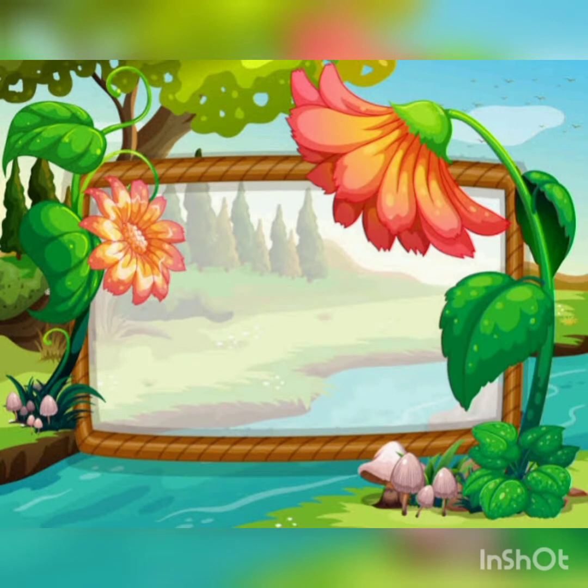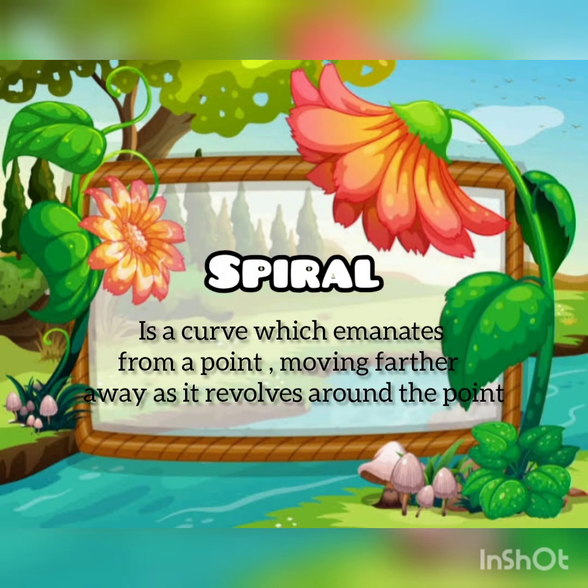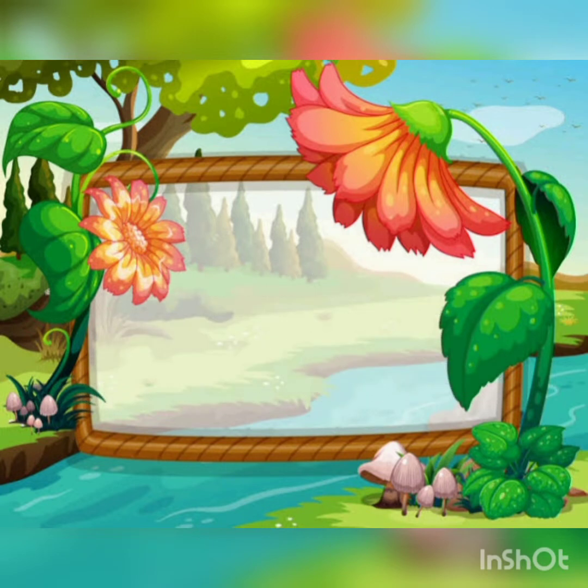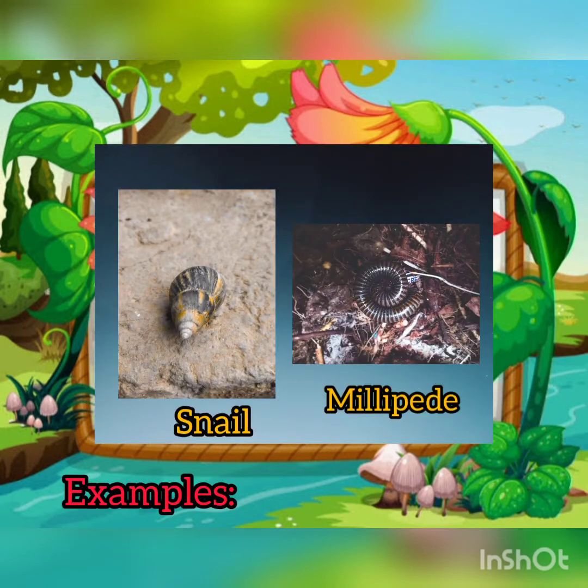Another pattern of nature is the spiral. So it is a curve which emanates from a point, moving farther away as it revolves around the point. Examples are snails and millipede.